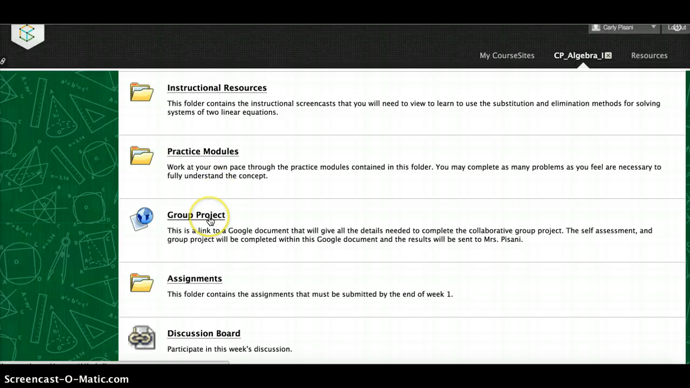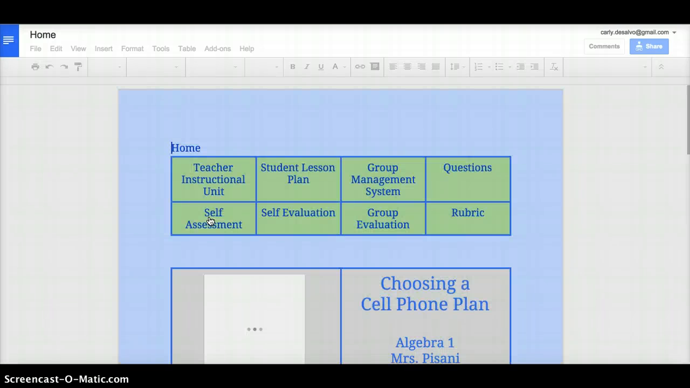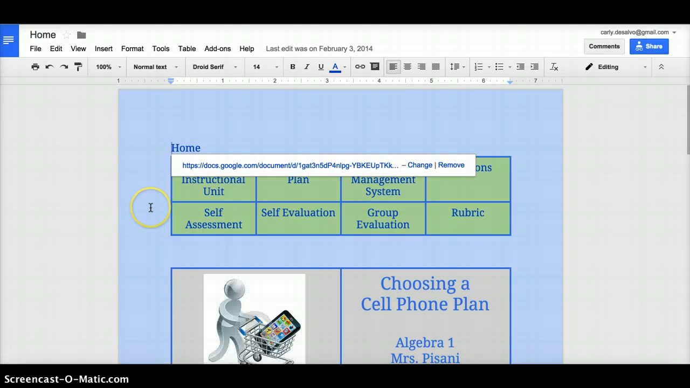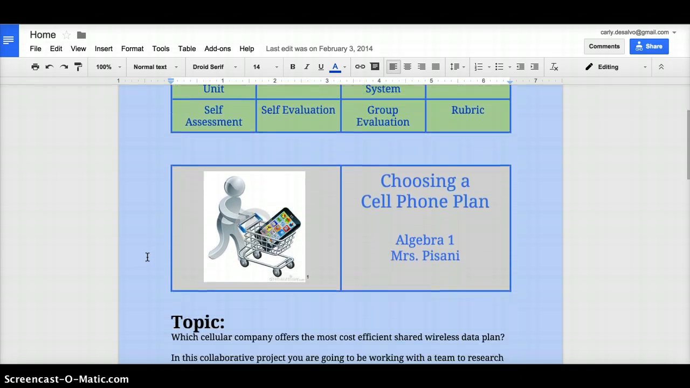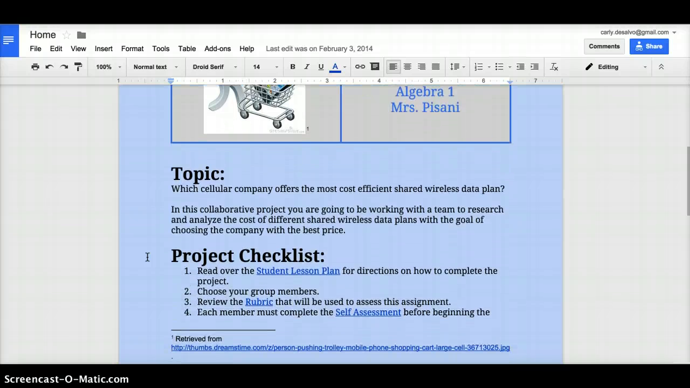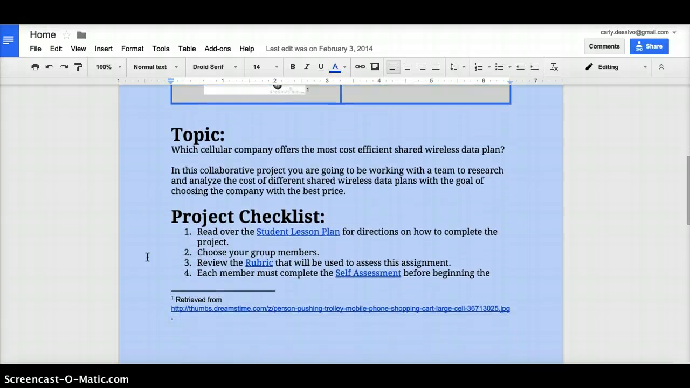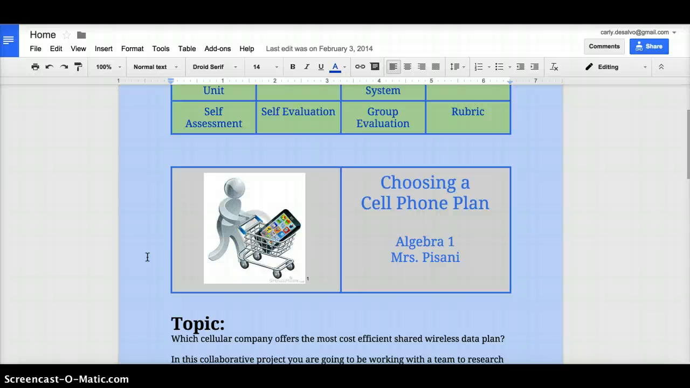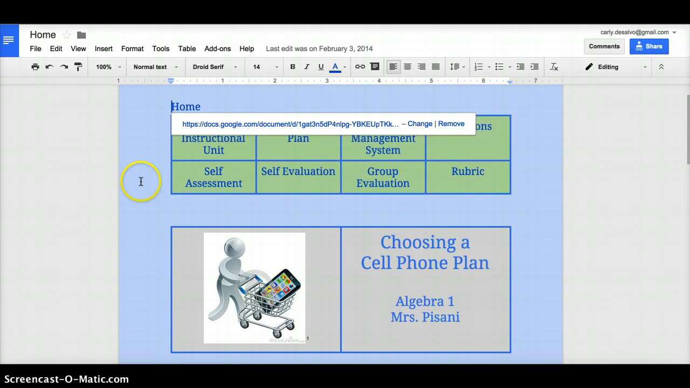And then the group project actually takes the students to a Google document, and this is a project that I designed in my EDT 6005 class. So this is the collaborative unit, and the students are going to work through this as a team, and they are going to compare 2 wireless data plans and choose which one is the most cost effective for their needs.